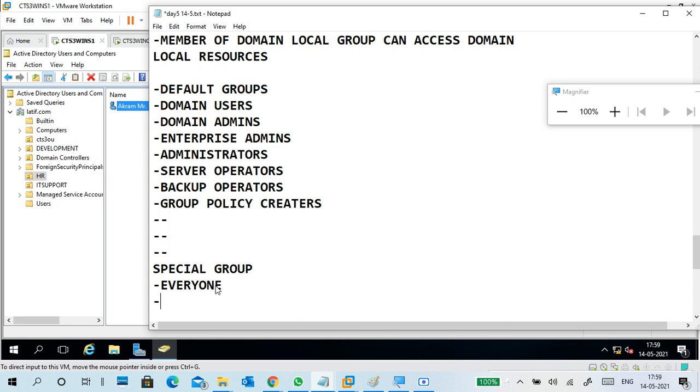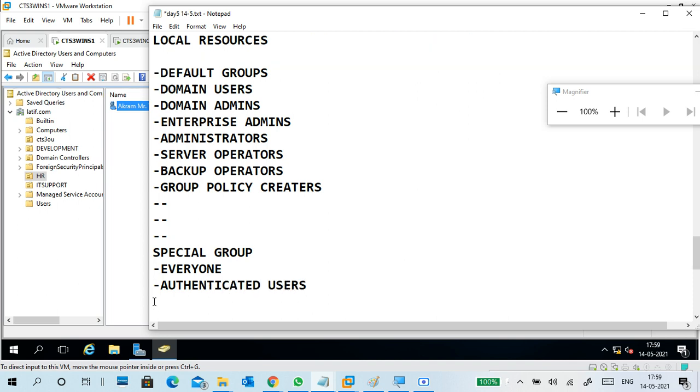Authenticated users: what is an authenticated user? A user whose login is successful, whose username and password are verified successfully. Any user who got authenticated is called an authenticated user.